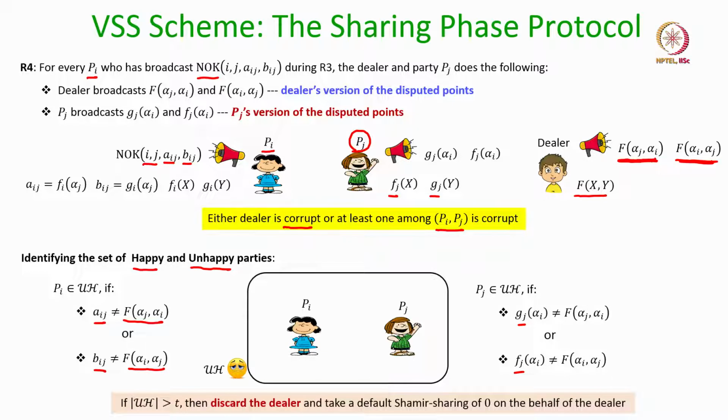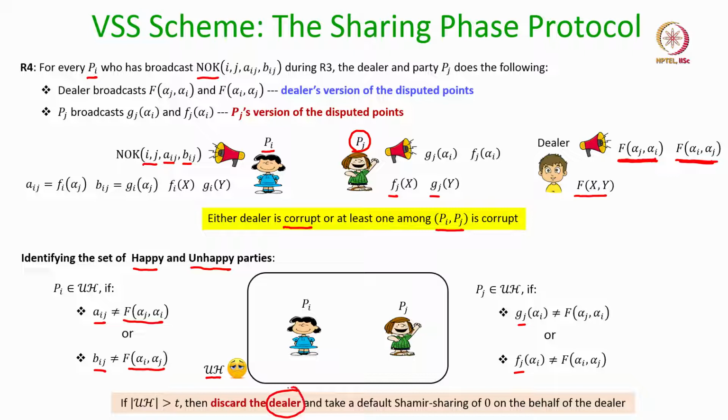Now, before we proceed further, as a sanity check at the end of round 4, once the set of unhappy parties is decided, parties check whether there are more than T unhappy parties. So, this UH denotes unhappy parties, and the parties who are not in this set UH will be considered happy parties. If there are more than T unhappy parties, then that automatically implies that the dealer is corrupt, and that is why it is safe to terminate and halt the sharing phase protocol at this point itself and discard the dealer.